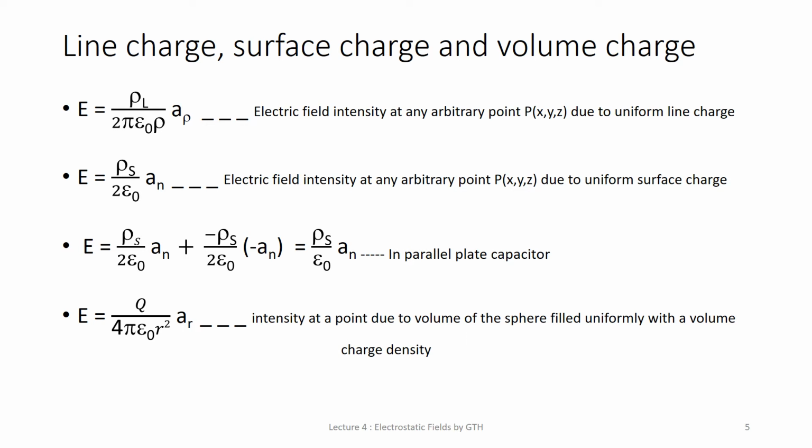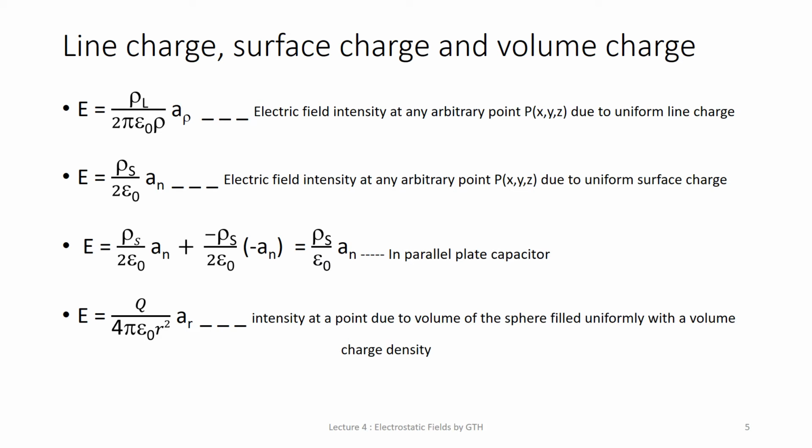So any point which is on the surface of the volume, if you want to measure the electric field intensity at that point, you will get it as q upon 4 pi epsilon 0 r square. Remember the equation for the point charge electric field intensity when the point is located at the center.